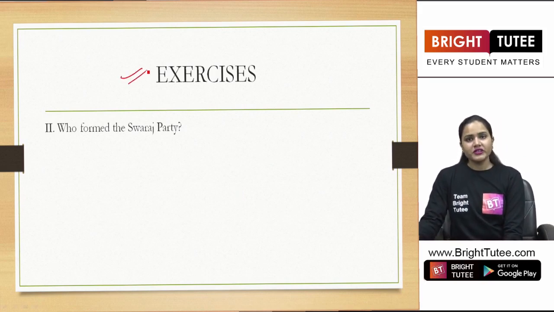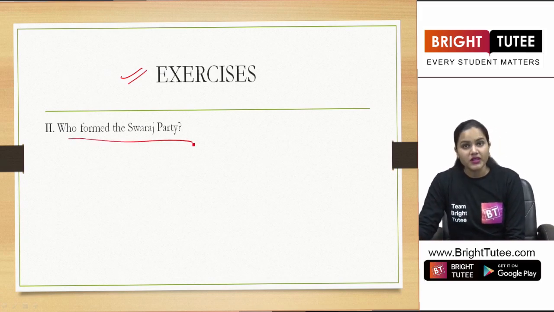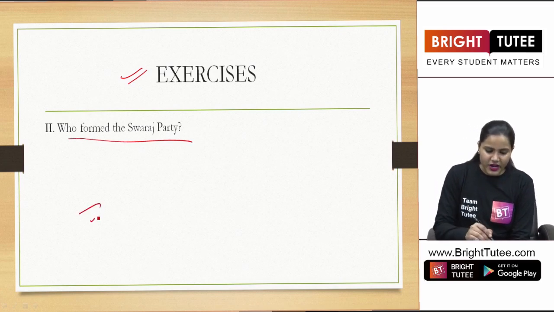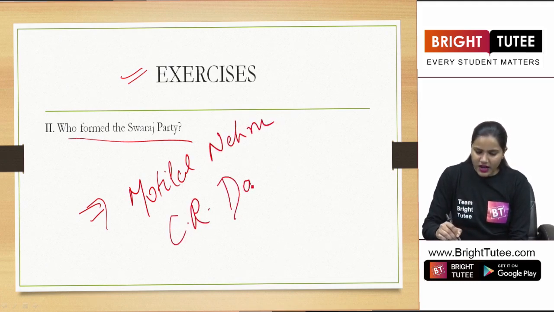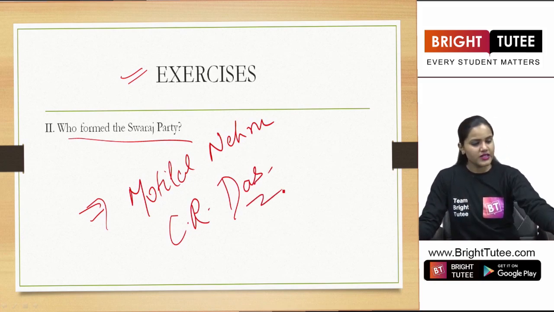So the first question here in very short answer questions is, who formed the Swaraj Party? Now can you answer this question, students? Yes, we read it right now. The two important leaders here are Motilal Nehru and Chittaranjan Das or C.R. Das. So this would be the answer for this question here.